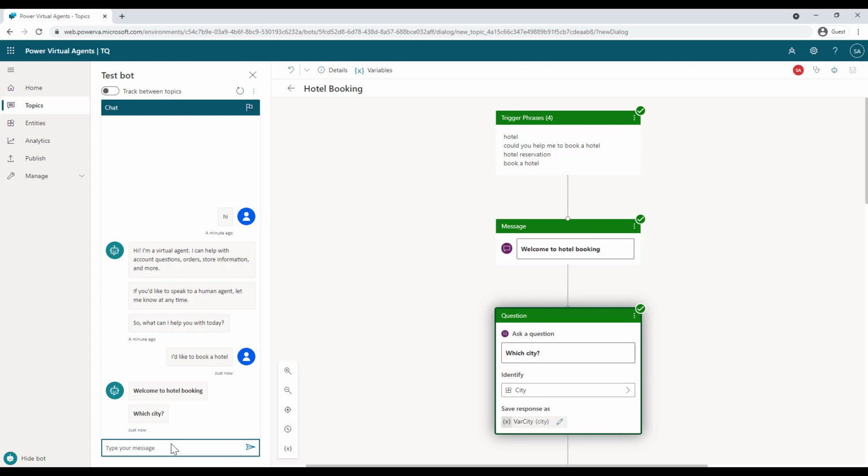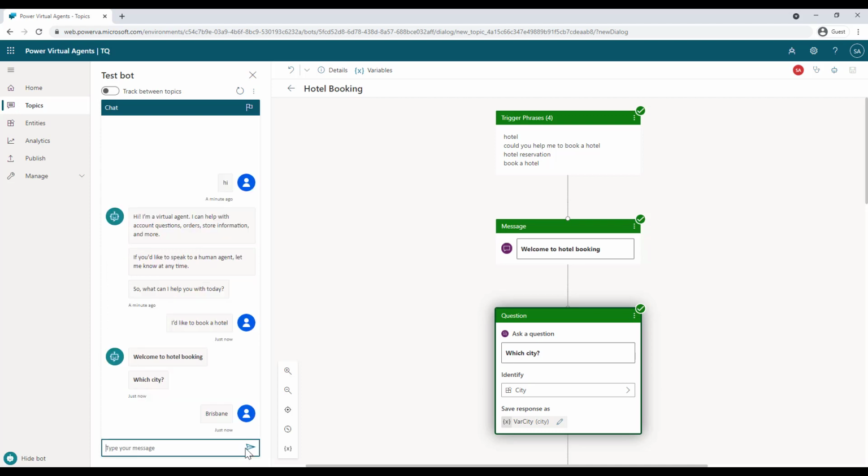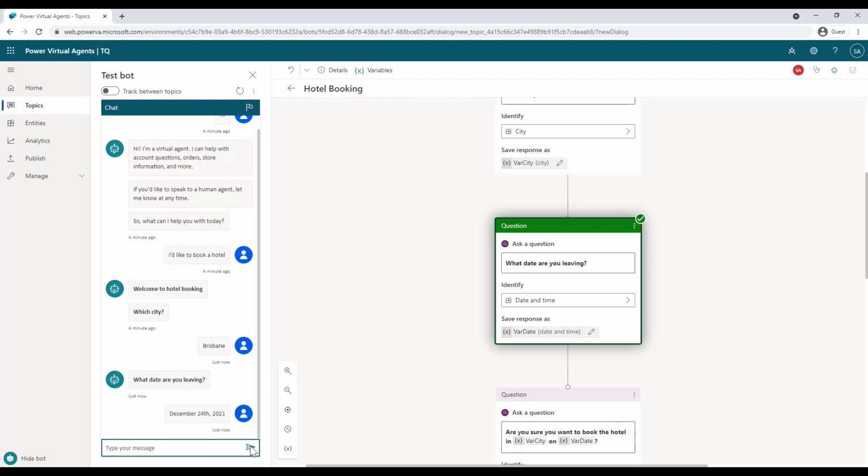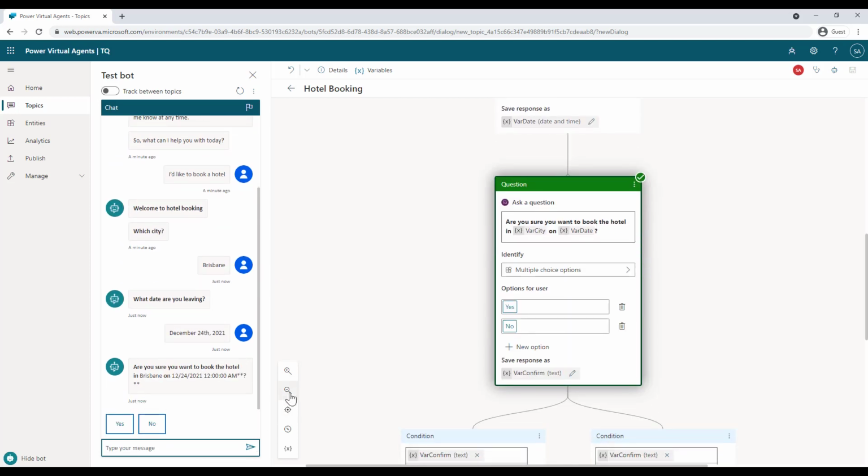Okay, so what you can say is Brisbane, let's say, for example, and then click on send. So as soon as you provide that, the response is stored in this particular variable. And based on the flow, it asks you the next question, what date are you leaving on? All right, I can say December 24th, 2021, and then I can click on send. All right, now as soon as I provide the date, you will notice that it asks me another question that I have put over here.